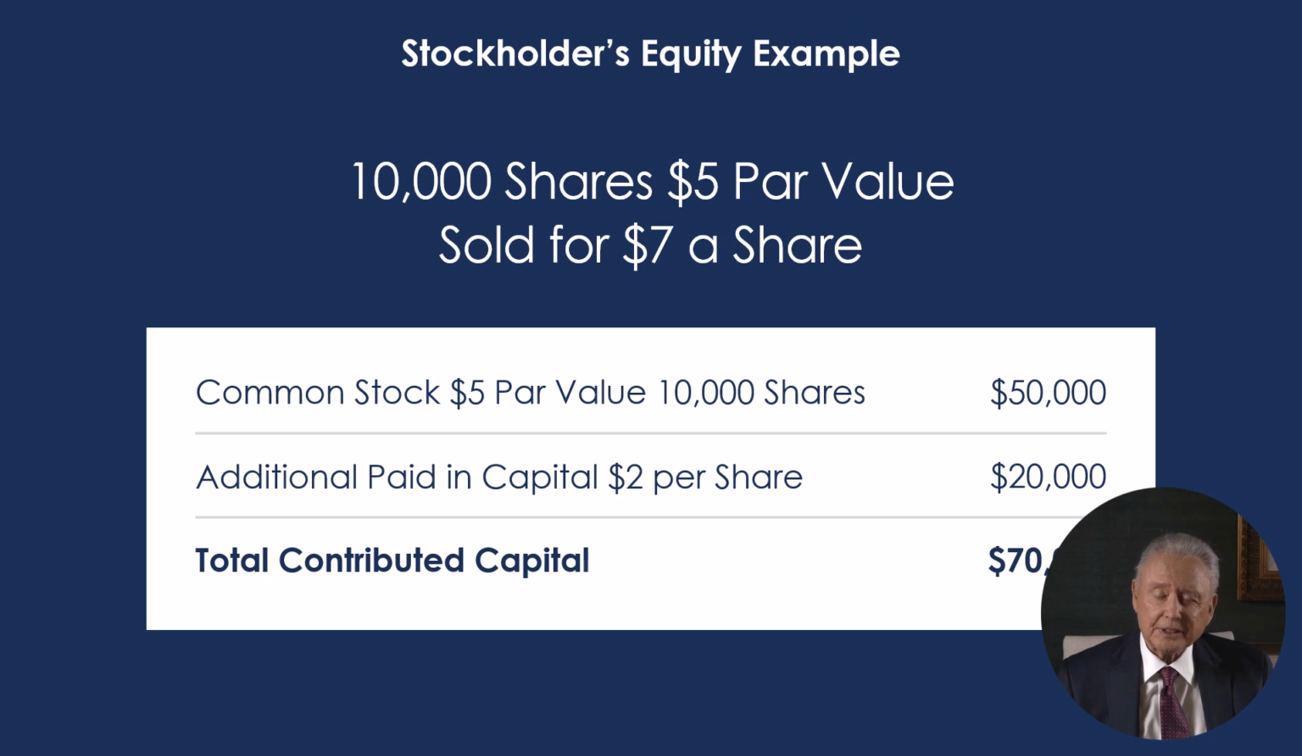Here, common stock has a par value of $5. That par value is totally arbitrary. It could be $1 or $5. What counts is what an investor pays for the stock. In our example, 10,000 shares are sold for $7 each, or $70,000 total. $5 times 10,000 is $50,000 attributable to the common stock account. The remaining $2 times 10,000 shares is $20,000 and is credited to additional paid-in capital.